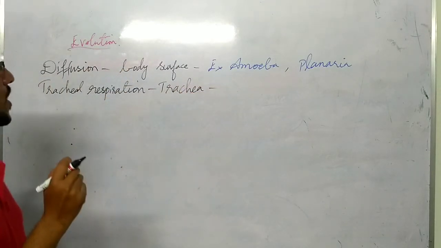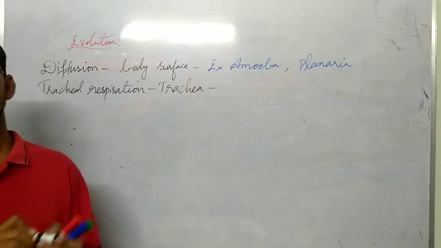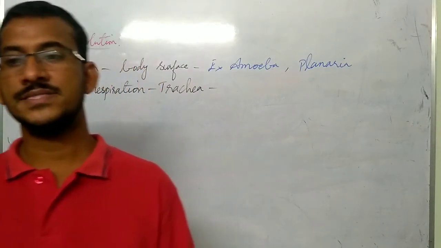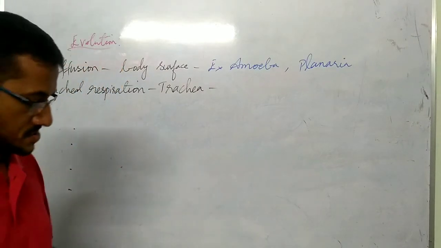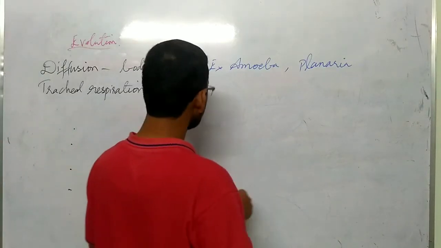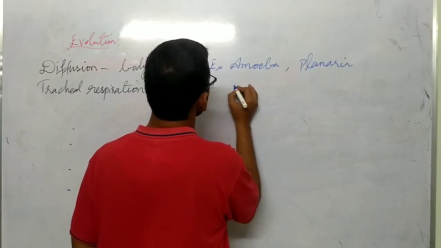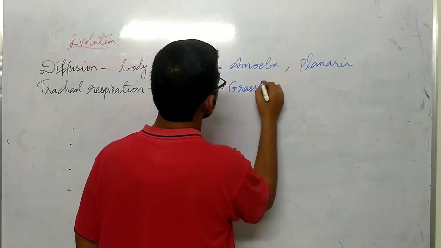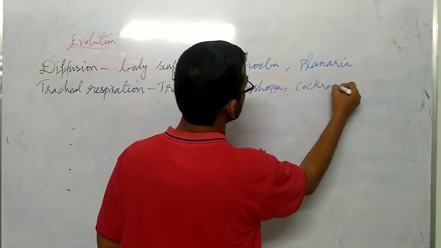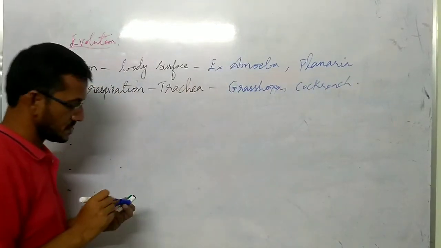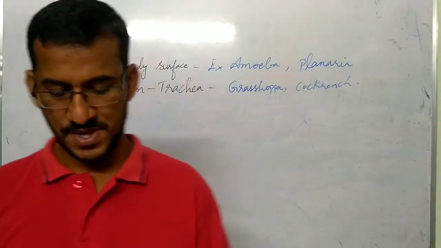Okay, so it is seen in case of insects like cockroach, grasshopper. Understood? So here example is grasshopper, cockroach.